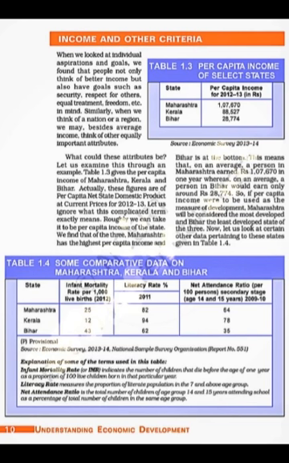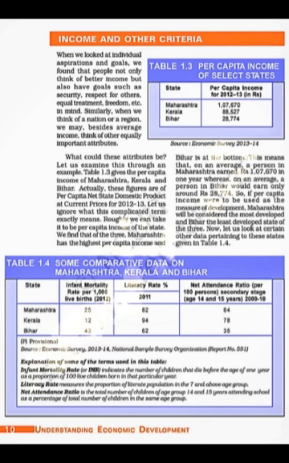Like apart from income or per capita income, we want to judge a country on the basis of these parameters also. Now if we look at table 1.3 on page 10 of your book, in this table per capita income of 3 states is given, that is Punjab, Kerala and Bihar. Students, in some books instead of Punjab, Haryana is given, and in some books instead of Punjab and Haryana, Maharashtra is given. This is because of the different editions. So please don't get confused.